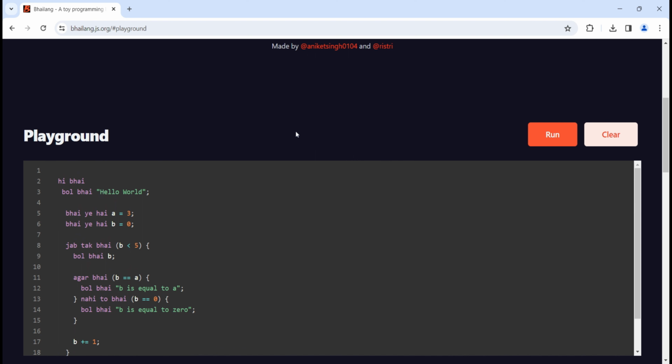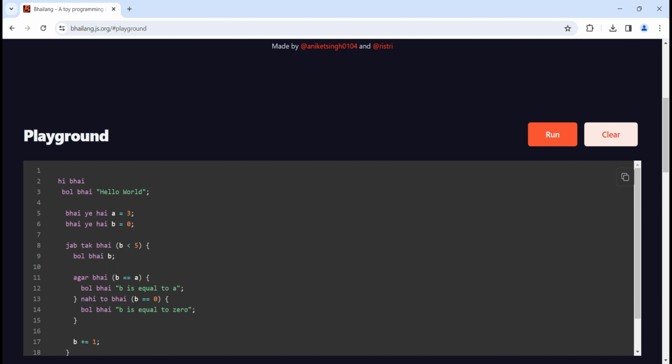And then jab tak bhai b less than 5. So it's simply like loops, like in other languages we have loops, where till this condition holds, the loop will be running, something like that. Jab tak bhai matlab till that it will run. So if you're Indian and if you know Hindi, then you will literally relate to it and you will get to know very easily.